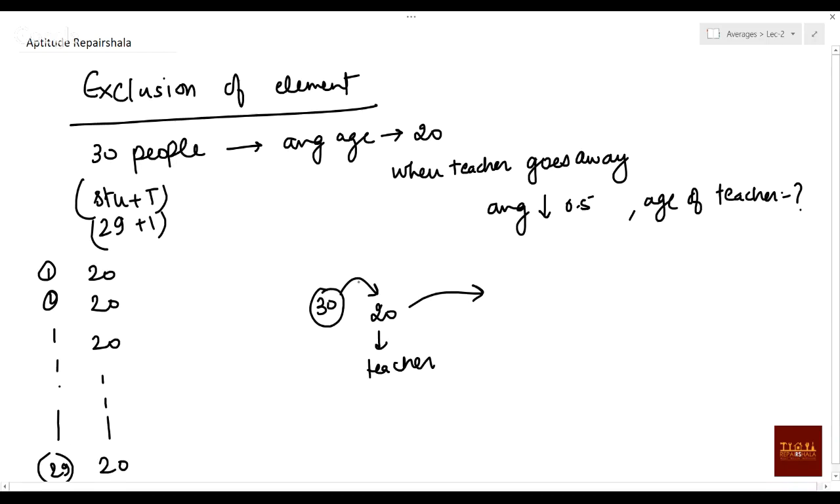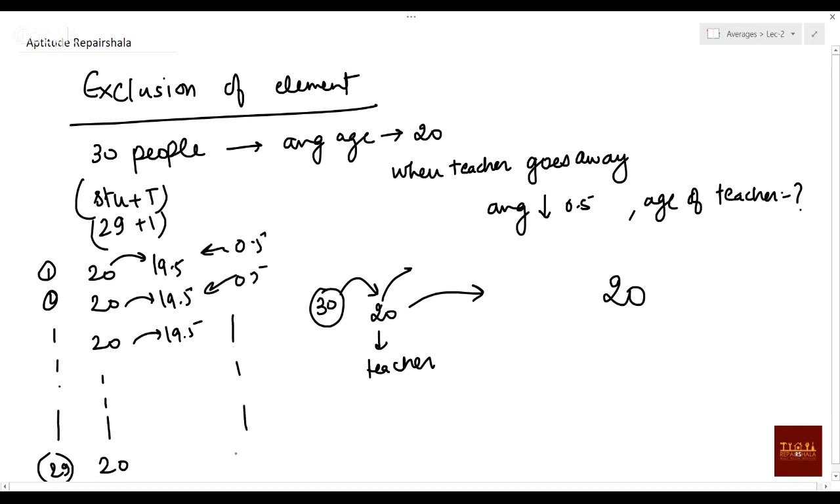So you can say it was 20, and now the average is reduced by 0.5. So this will be converted to 19.5, this also will be converted to 19.5, and so on. Anyway, this is 20. He will take the average with himself, 20 with himself, and with it he will take 0.5 from the first, 0.5 from the second, and like that.